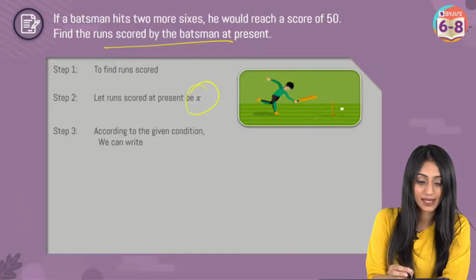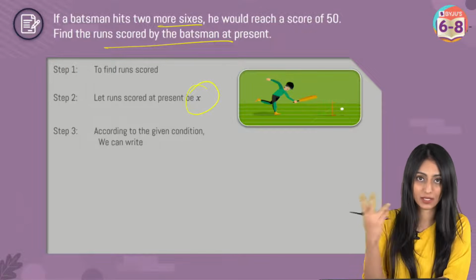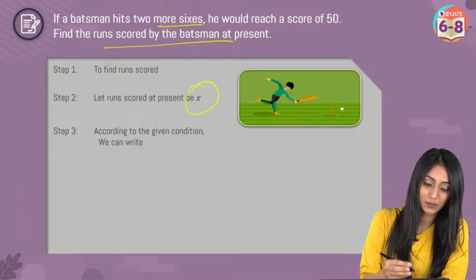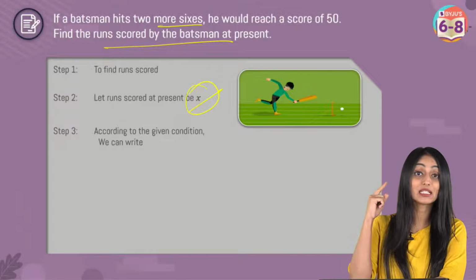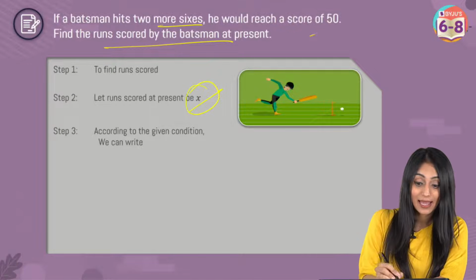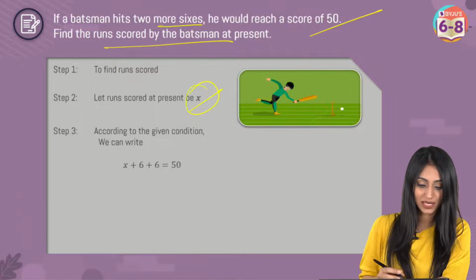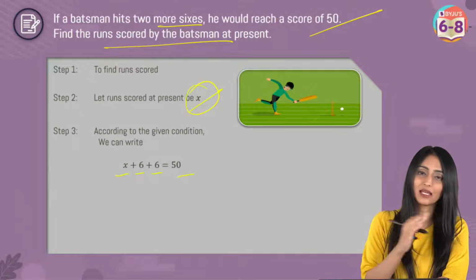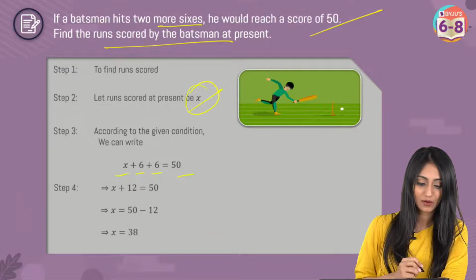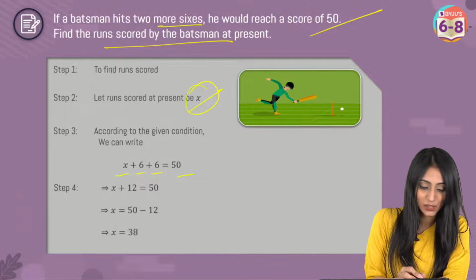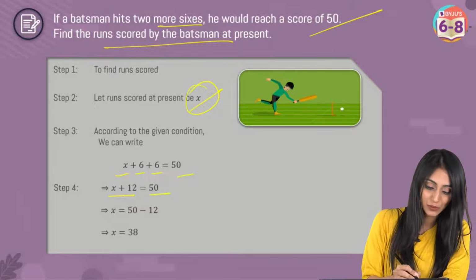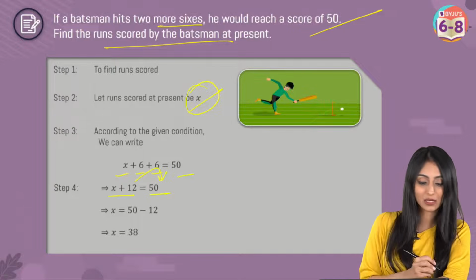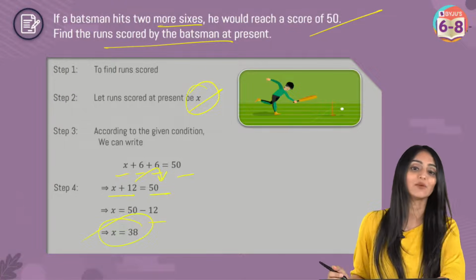According to the condition, it says, if he hits 2 more sixes, okay, at present he has X runs. If he hits 2 more 6 than that, then the total would reach 50. That means it should be X plus 6 plus 6, then the total would be 50. Alright, that's simple. We just have to solve the equation now. X plus 12 equals 50. I'm using the transpose method. Let's take it to the other side. Sign will change. 38 would be the answer.